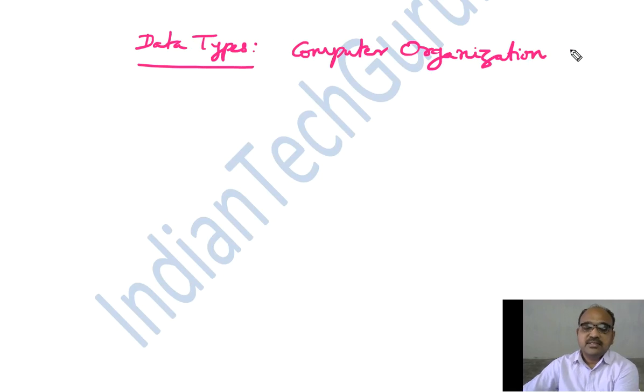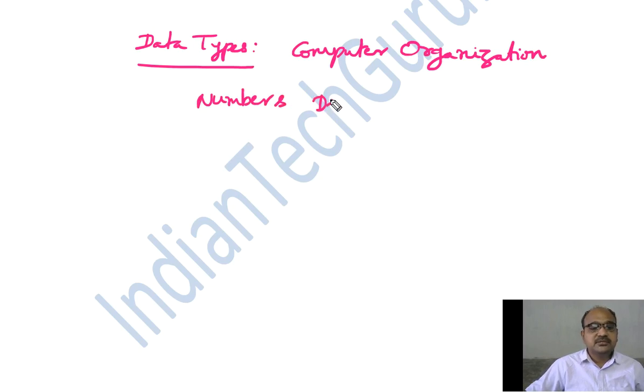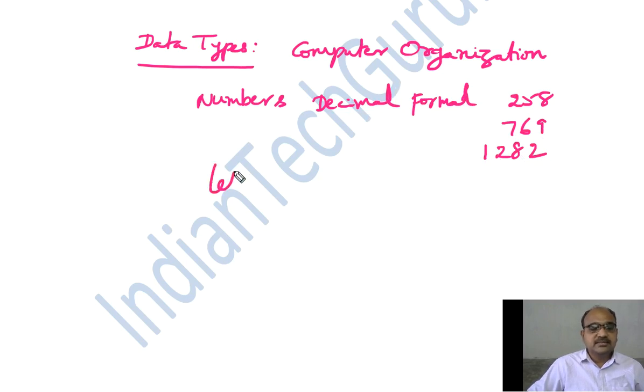So actually, whenever we consider the computer system, it understands only binary numbers. However, in our daily life, we come across numbers. Generally, the numbers will be in decimal format, such as 258, 769, 1282, something like that. Similarly, we come across letters.